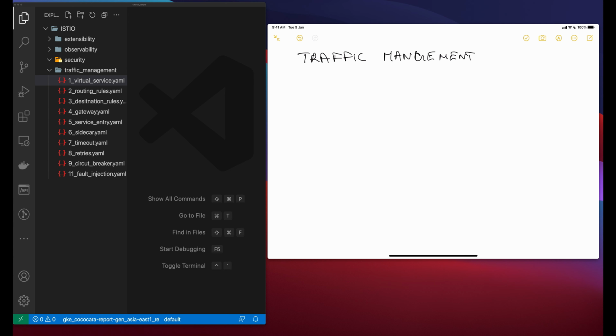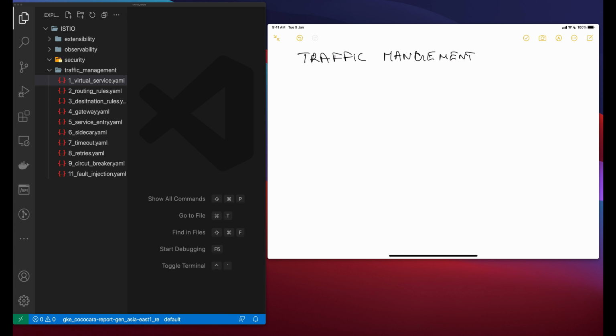So Istio's traffic routing rules let you easily control the flow of traffic and API calls between services. And Istio simplifies configuration of service level properties like circuit breakers, timeouts, and retries, and makes it easy to set up important tasks like A/B testing, canary rollouts, and staged rollouts with percentage based traffic splits. And it also provides out of the box failure recovery features that help you make your application more robust against failures of dependent services or the network.